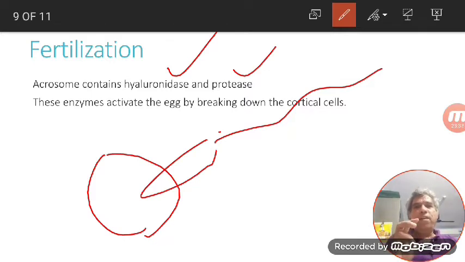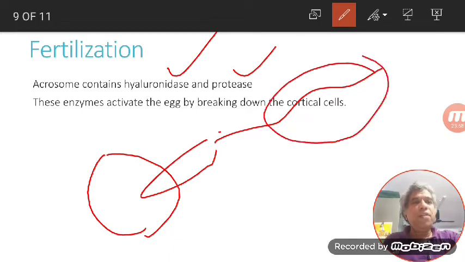The acrosome of the spermatozoa contains various lysosomal structures which secrete all these enzymes and pour them onto the egg membrane. Now these enzymes activate the egg by breaking down the cortical cells. Unless these cortical cells are broken by the lysosomal activity, the spermatozoon cannot enter into the egg.